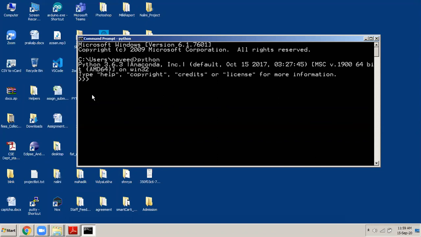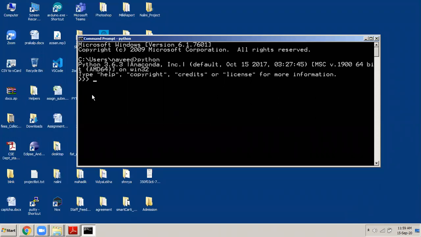I can type any Python code here. I can type any Python statement here, only one statement at a time. You cannot type the entire program like how I typed there. How many statements did it have? 4 statements. X is equal to 100, Y is equal to 200, Z is equal to X plus Y, print Z. 4 statements were there. I cannot type all the 4 statements at once.